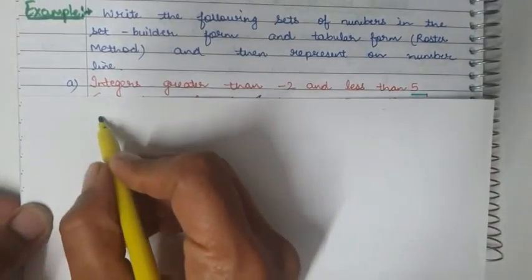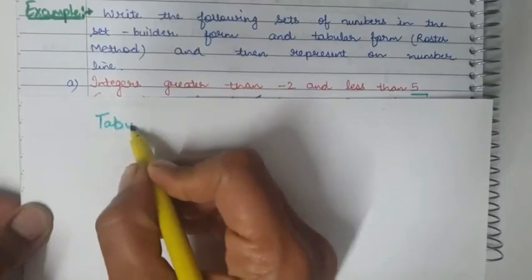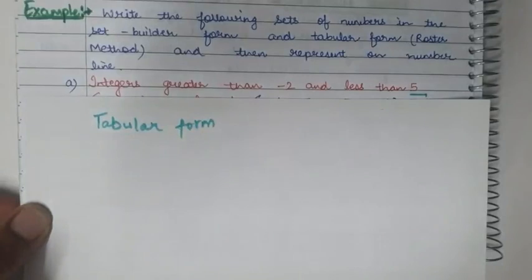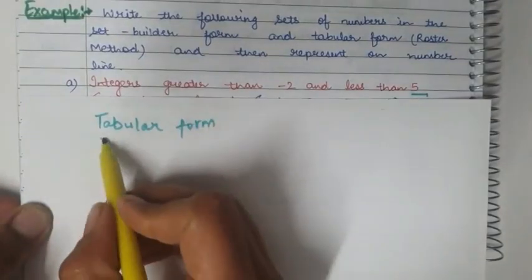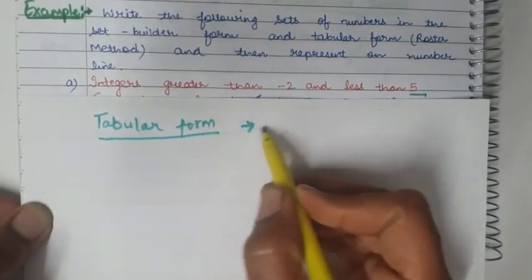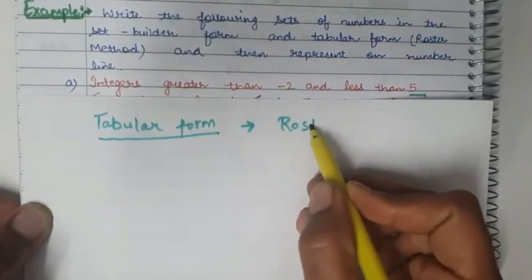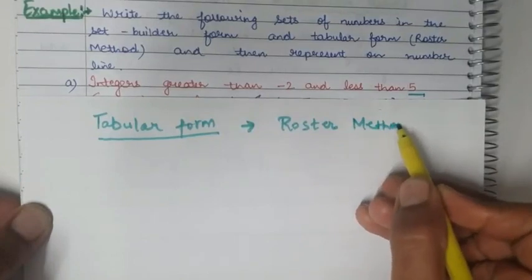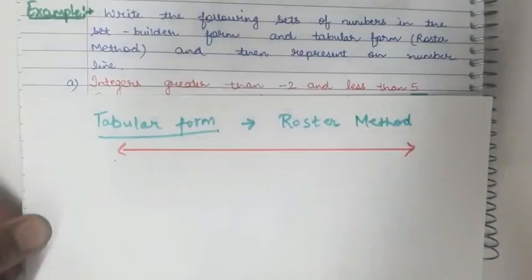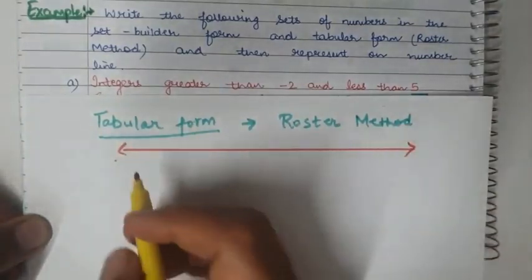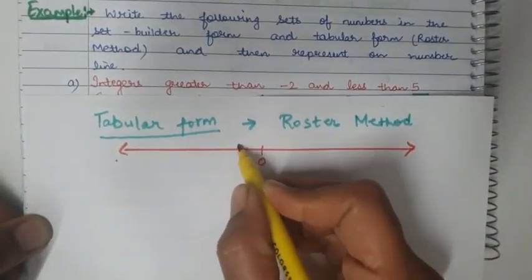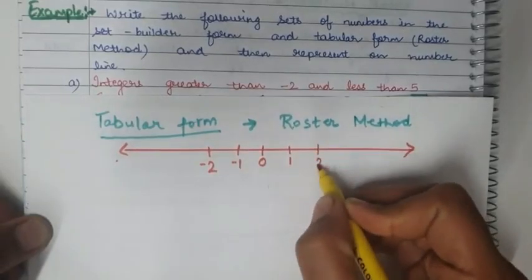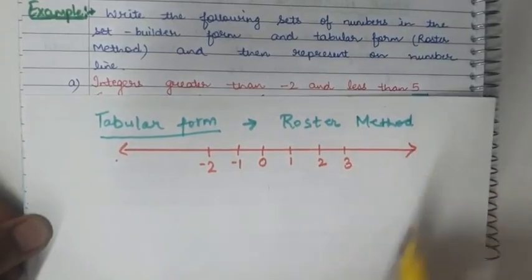First of all, let us write in tabular form. Clear? Now this tabular form is also known as roster form or roster method. So in tabular form, 0, -1, -2, 1, 2, 3 and so on.